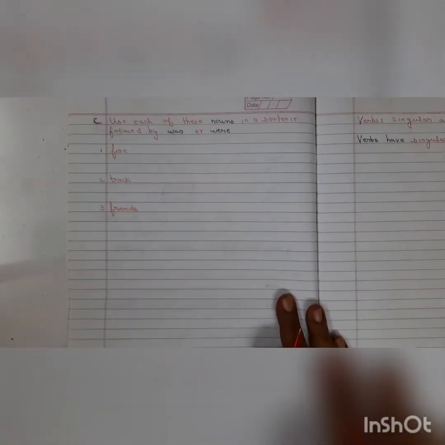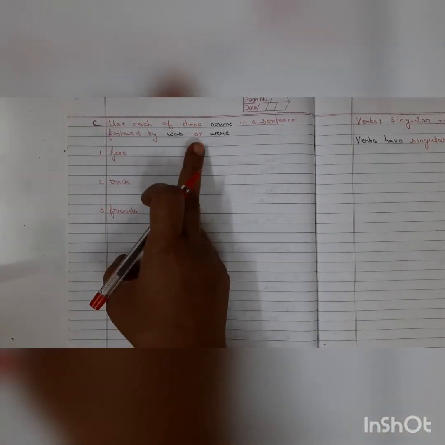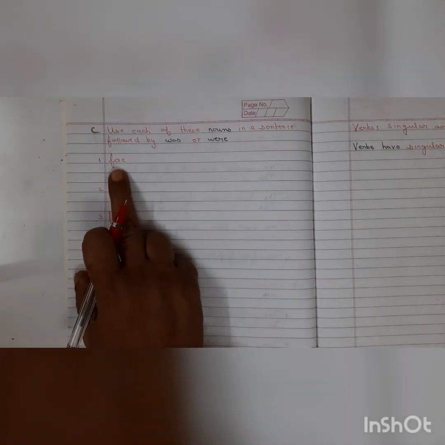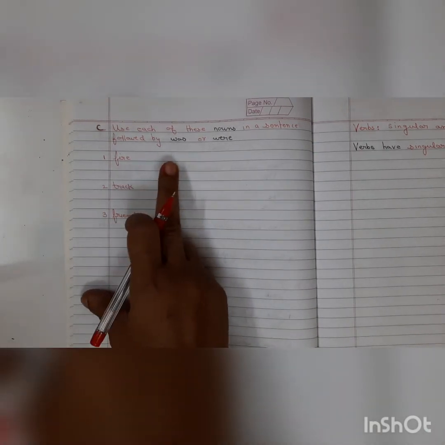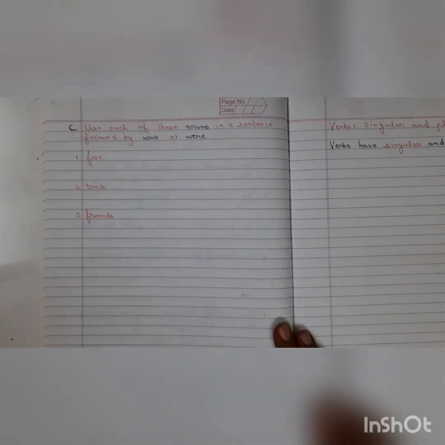Now what about this, children? Use each of these nouns in a sentence followed by was or were. First is fire. So this will be was or were. Look at the noun. Singular. Fire. So what will you write? The fire was burning fiercely. You could take the same one, children. You can just change trees to fire. The fire was burning fiercely.